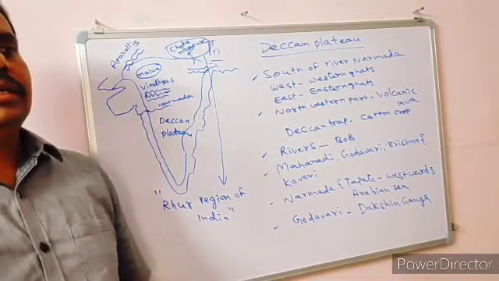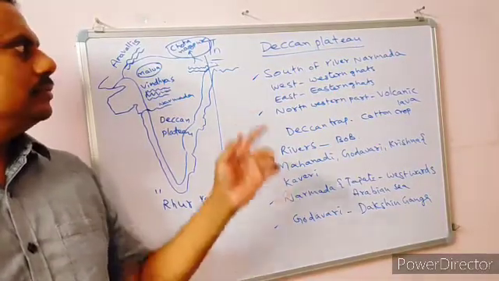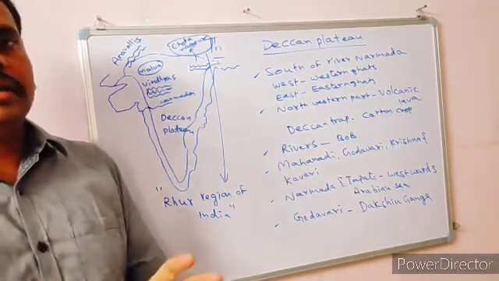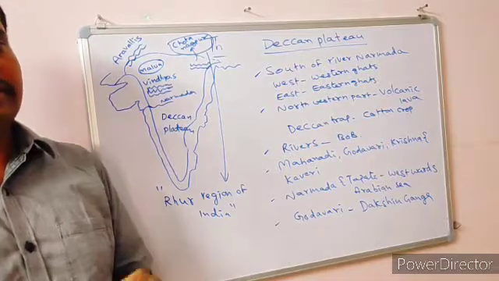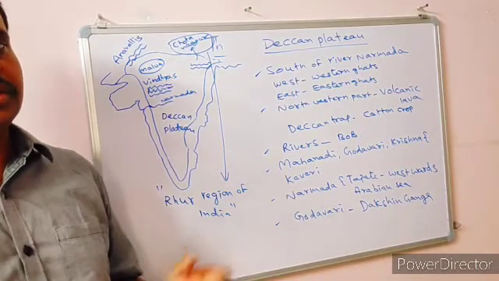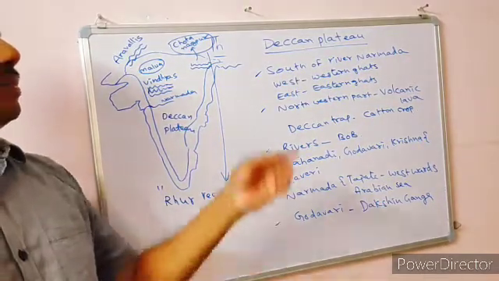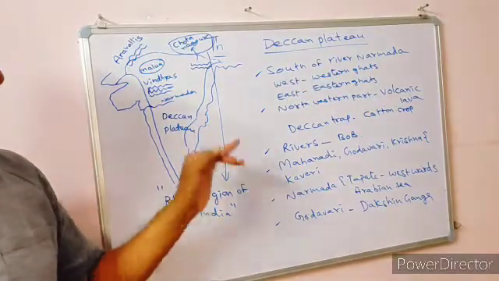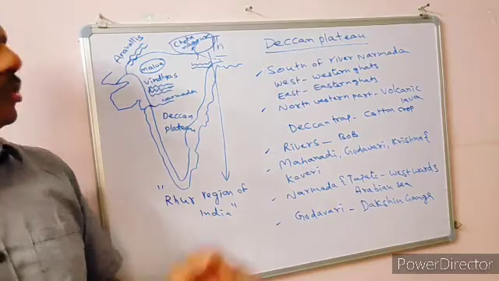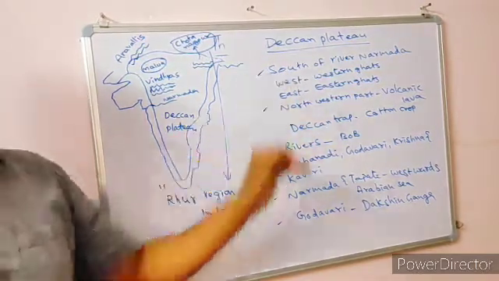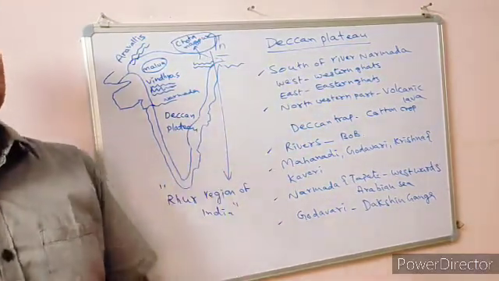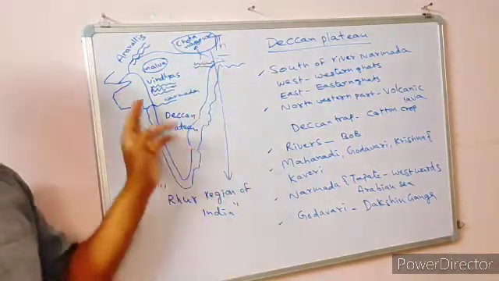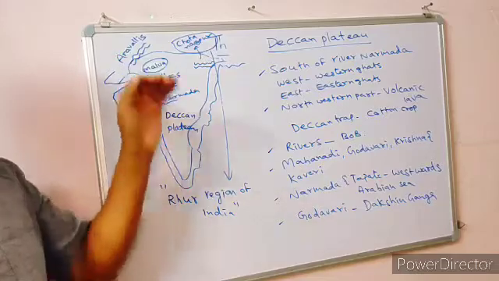Yes, children. Previously, we have seen that the first important physical division is the northern mountains, then the northern plains, next the Peninsular Plateau. Now the next important physical division of India is the coastal plains. But before going to see those coastal plains, we have to know a little about the Deccan Plateau. Already I have told you the Peninsular Plateau is divided into two important plateaus.